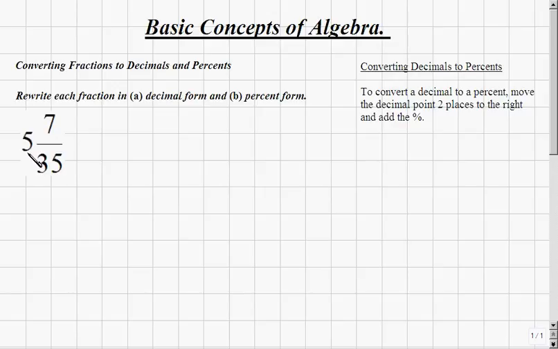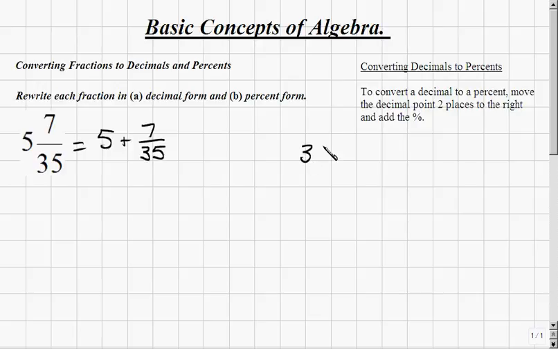Let's convert the number 5 and 7/35 to a decimal and to a percent. To start, we realize that 5 and 7/35 becomes 5 plus 7/35. So let's convert the fraction itself, 7/35, to a decimal and then add that to 5. To convert 7/35 to a decimal, we'll divide the denominator into the numerator.